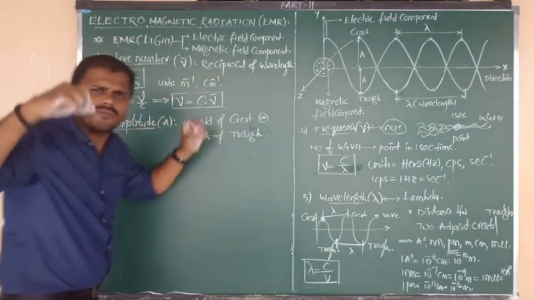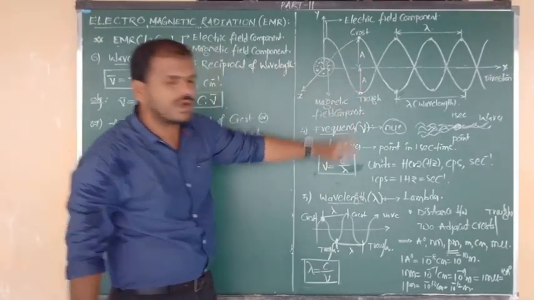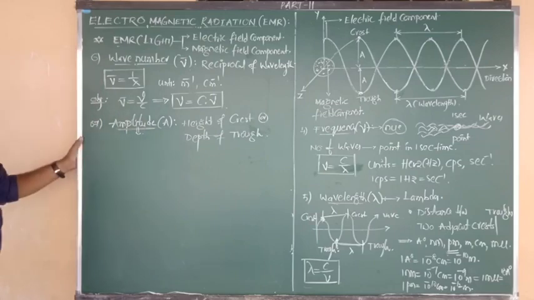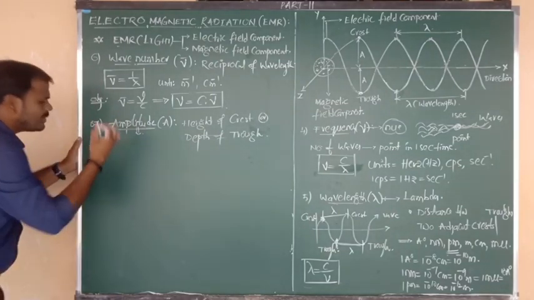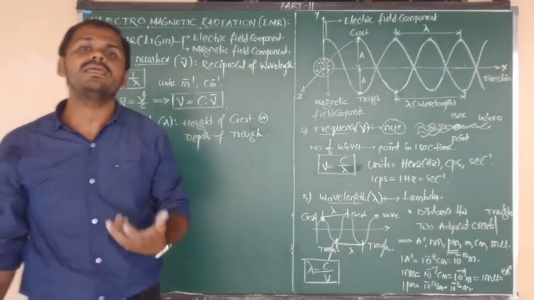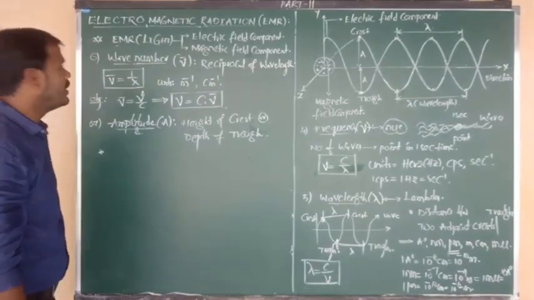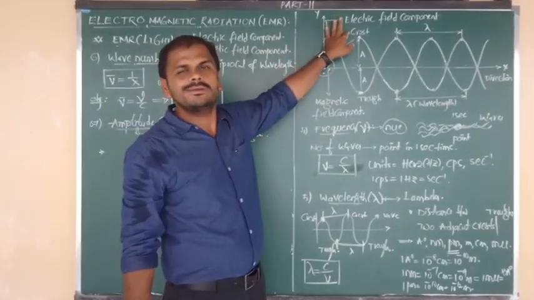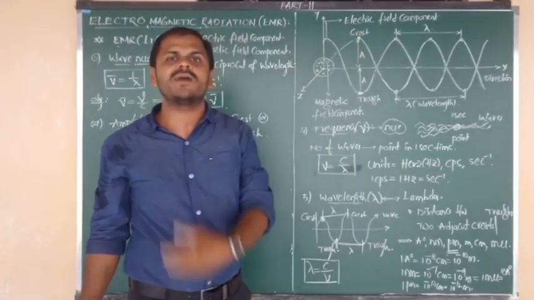So in a particular wave, or any wave, the height of the crest or depth of the trough, that is what, beta? Amplitude. But we have to know what is meant by amplitude. Okay, that meaning I am going to tell you now. What is meant by crest? Crest is the point which shows the maximum upward displacement of the wave.